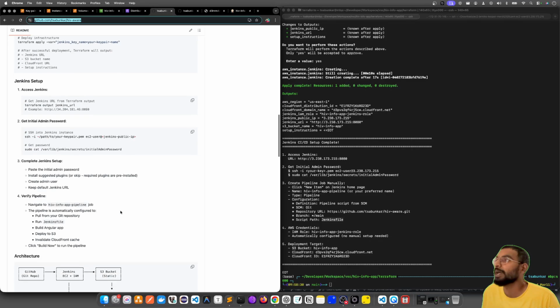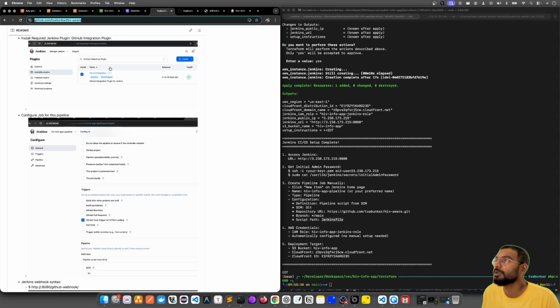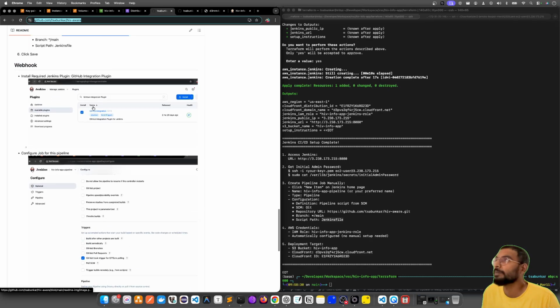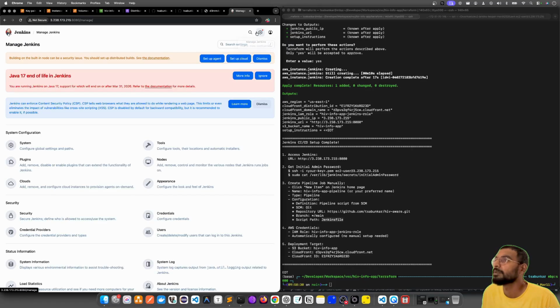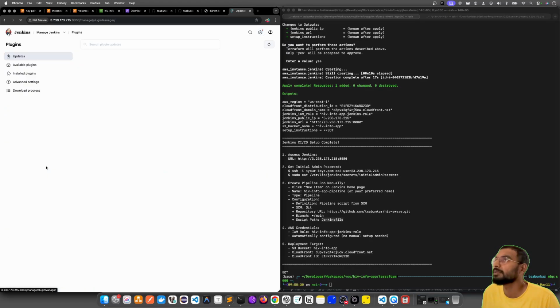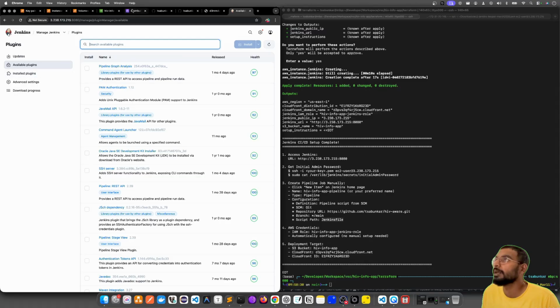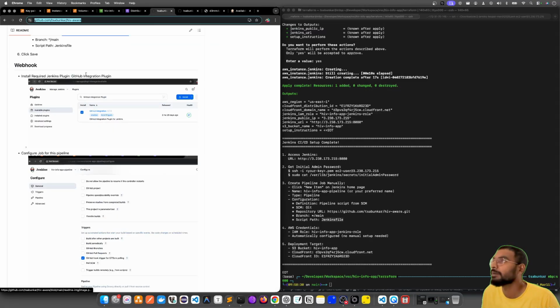This is the same step I have given the screenshots of here, what needs to be done. Okay, so first thing is I need to have the GitHub integration plugin. So I need to go under configuration, plugins. What was the plugin name?